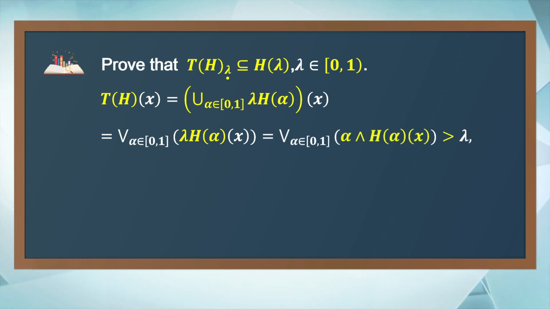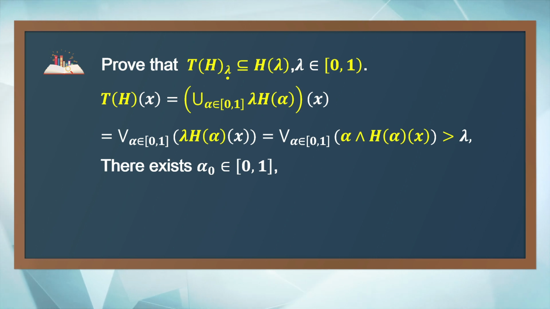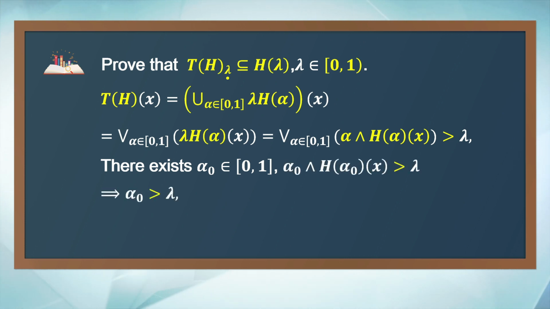Because the supremum is greater than lambda, lambda is not an upper bound of these numbers. So there exists alpha 0 in the closed interval from 0 to 1, such that the minimum of alpha 0 and H of alpha 0 of x is greater than lambda. And that means alpha 0 is greater than lambda, and H of alpha 0 of x is greater than lambda. Considering that H is a nest of sets, H of alpha 0 is a crisp set. So H of alpha 0 of x must be 1.